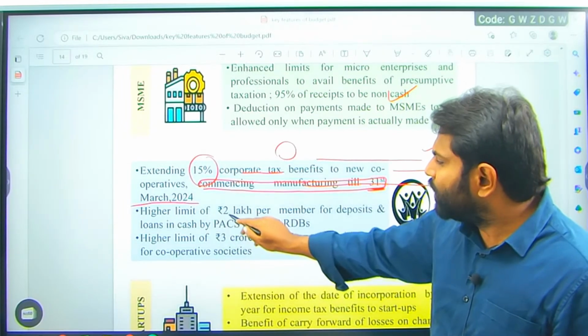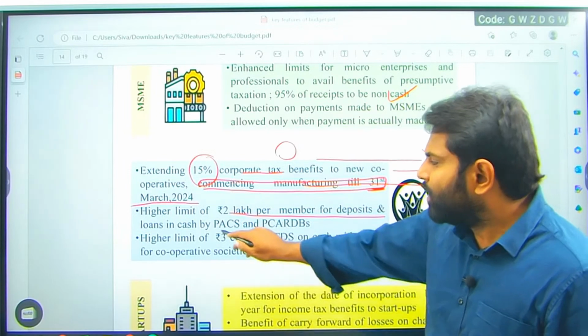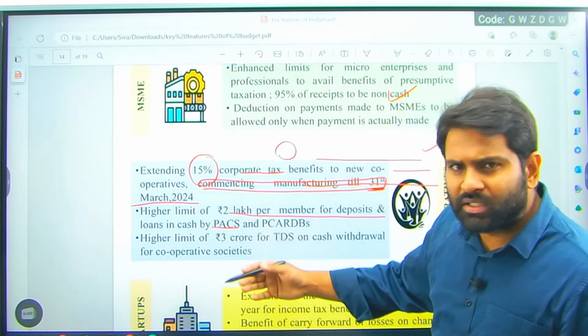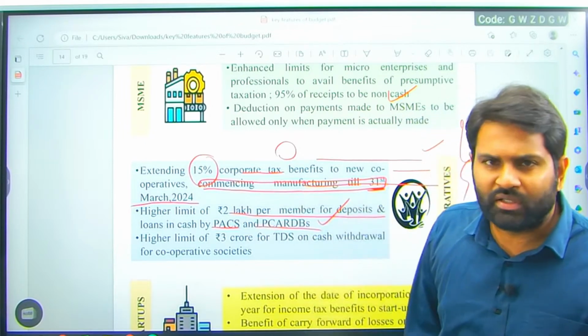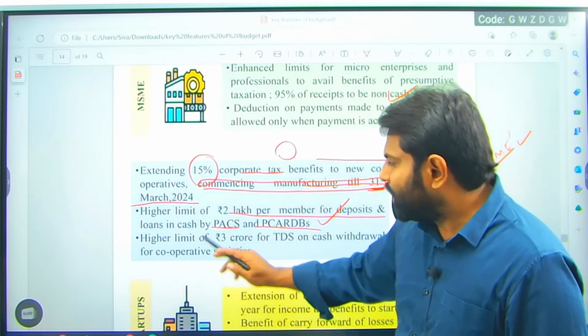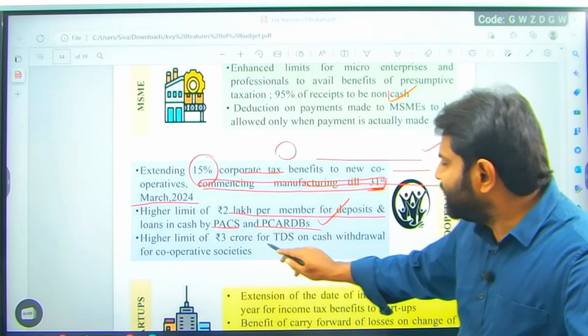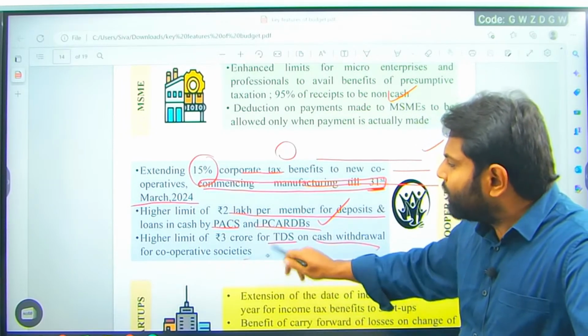Higher limit of 2 lakh per member for deposits and loans in case of PACs, primary agricultural cooperative societies, right? Cooperative societies they are focusing on and extending tax benefits to them. Higher limit of 3 crore for TDS, tax deducted at source, on cash withdrawal for cooperative societies.